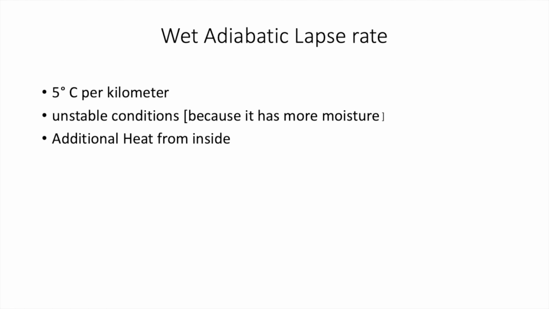Now the wet adiabatic lapse rate gives us an unstable condition because it has more moisture. More moisture means more latent heat generated in the cloud, and if more latent heat is generated, the parcel now has more temperature than the surrounding atmosphere. More temperature than the surrounding means it is now less dense than the surrounding.